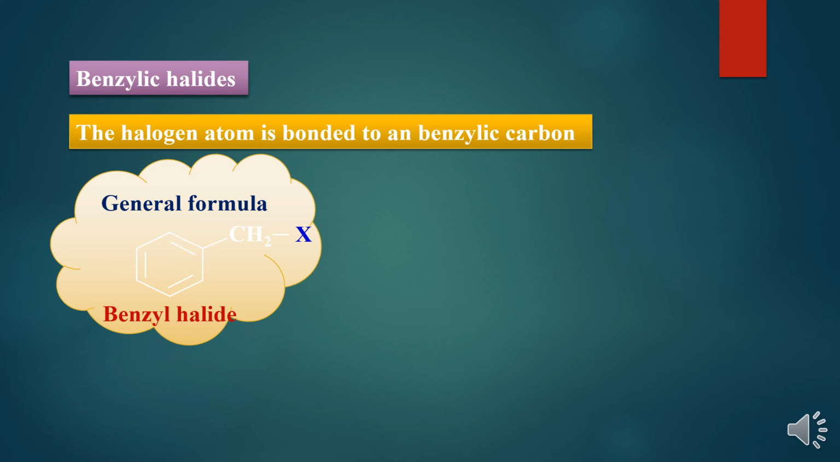You can take an example here. X is attached to an sp3 hybridized carbon atom, and that carbon atom is directly attached to a benzene ring. Now you can take the example of benzyl chloride. Here also, chlorine is attached to an sp3 hybridized carbon atom, and that carbon atom is directly linked to a benzene ring. Then it is benzyl chloride, a benzylic halide.